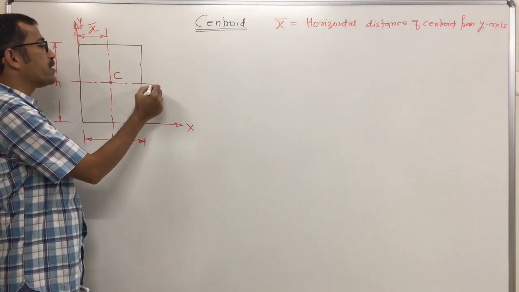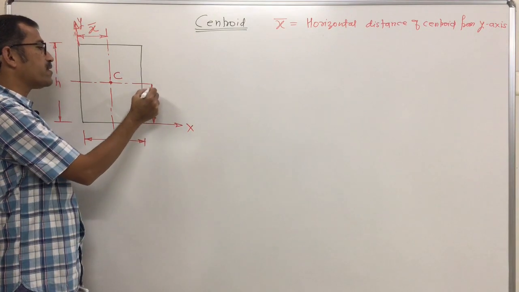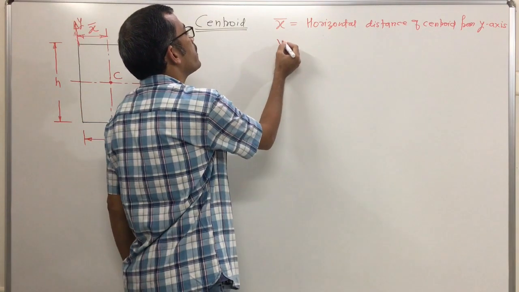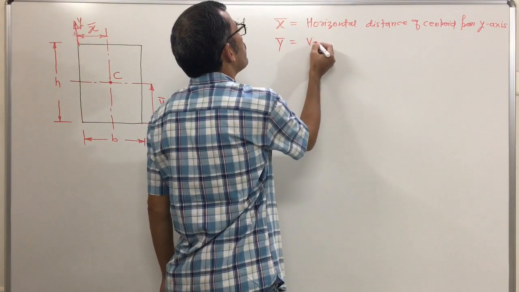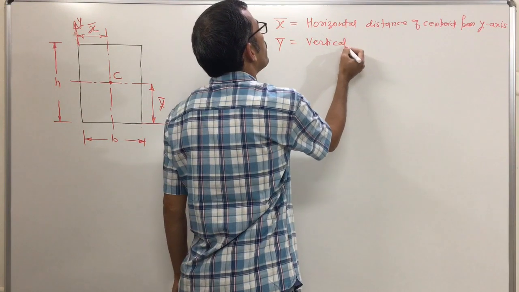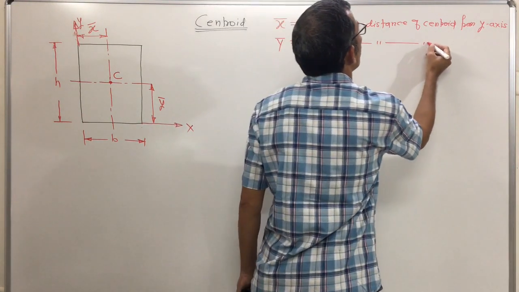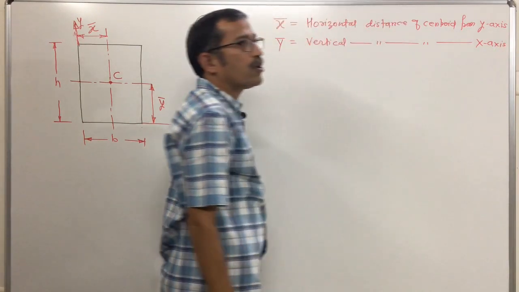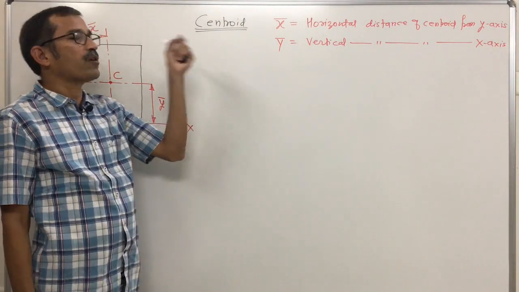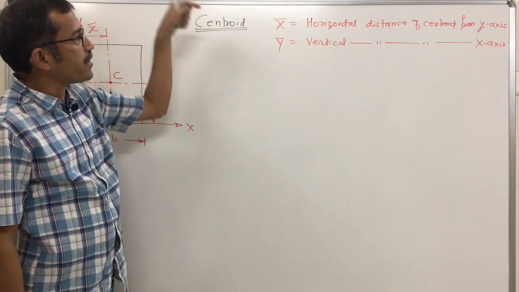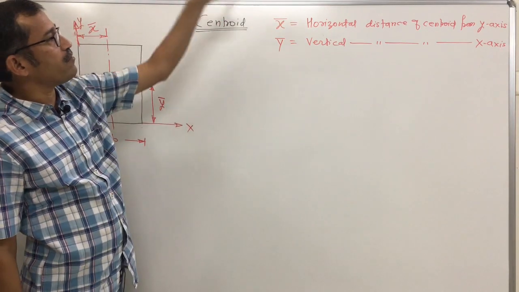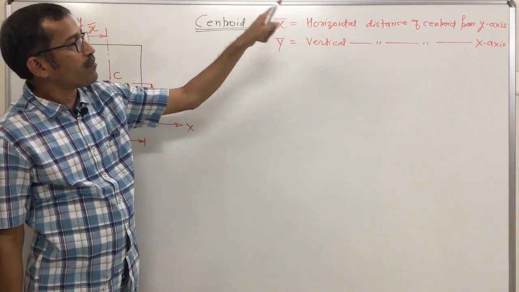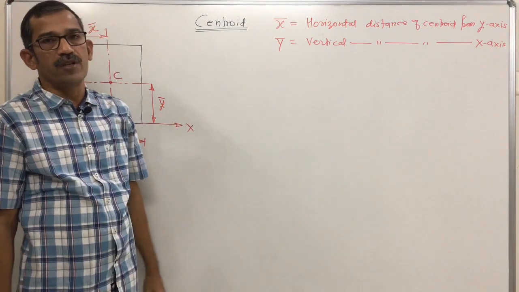Vertical distance of the centroid from the x axis is called y bar. Y bar means the vertical distance of the centroid from the x axis. When we solve problems based on the centroid of a composite lamina, you have to concentrate. X bar means we always measure distance from the y axis, that is horizontal distance. Y bar is the distance from the x axis, the vertical distance of that point.